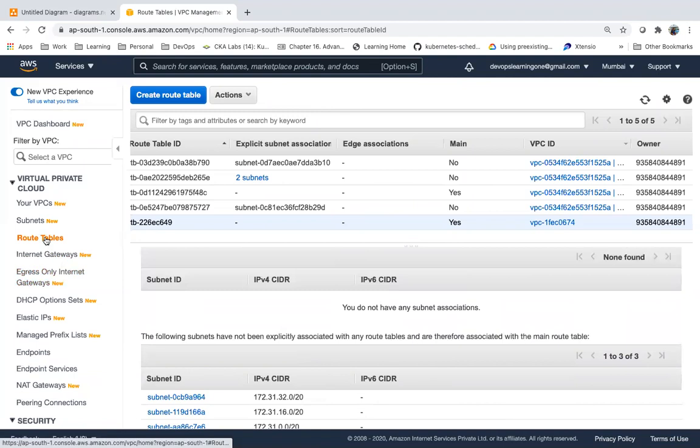So if you see, as of now, I have 3 subnets in the default VPC. Whatever you have in a default VPC, you have 3 subnets. Are they private subnets or public subnets as of now? All are public subnets by default, whatever they have created.